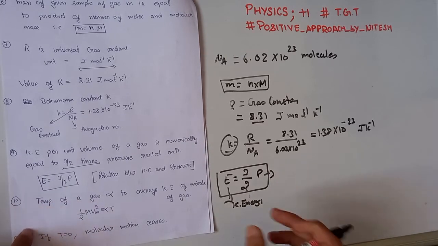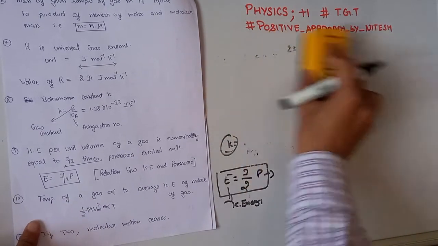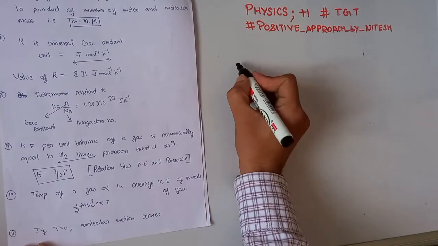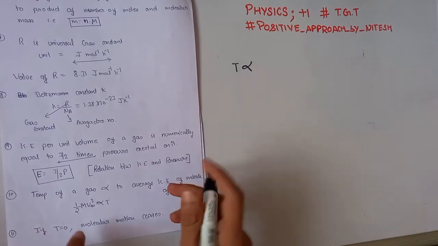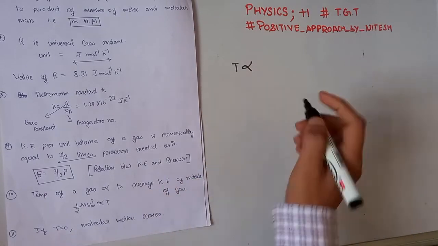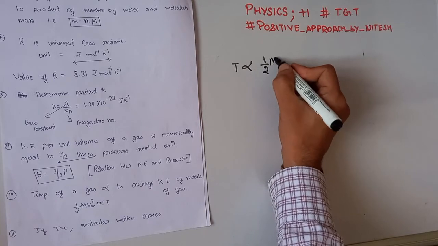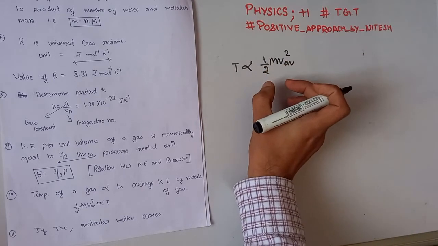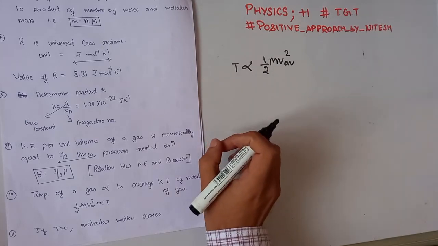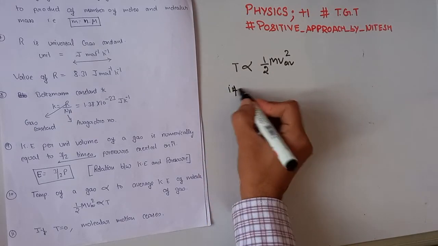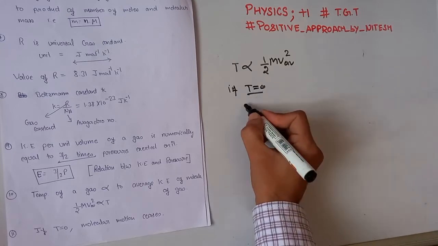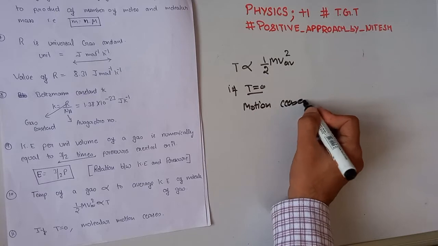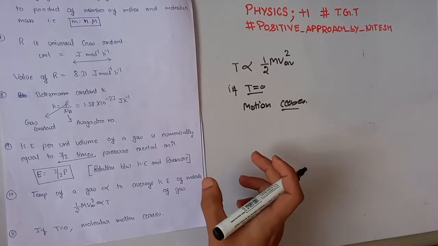Okay, now our next important key point is temperature of a gas. Temperature of a gas is directly proportional to the average kinetic energy of a gas molecule, that is half mv square. This average kinetic energy of a gas molecule is directly proportional to temperature. What does this imply? If this temperature is equal to 0, then the motion of particles ceases. That is, there is no motion of gas molecules.